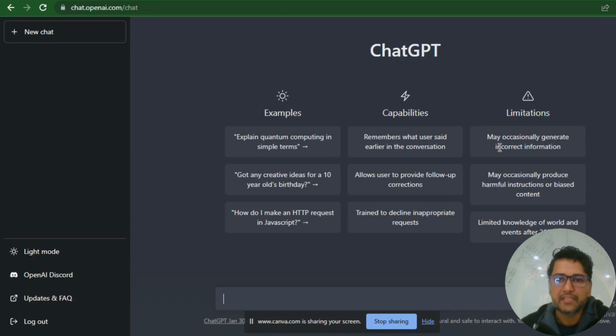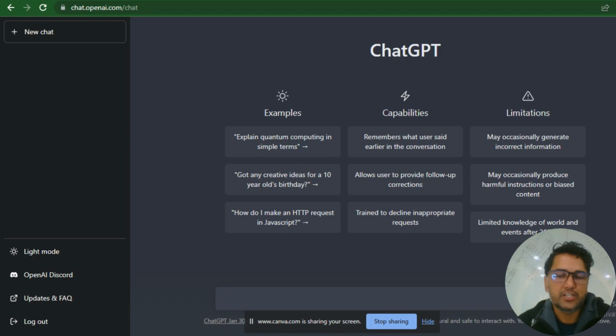A few limitations: it may occasionally generate incorrect information because it is a bot and it is generating content itself. It may occasionally produce harmful instructions or biased content. For example, if someone has written very specific content about some topic, it will obviously track that data and give you biased content because there is no competitor writing about the same topic.